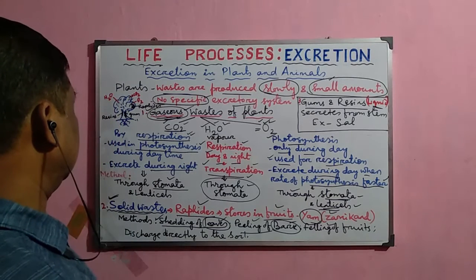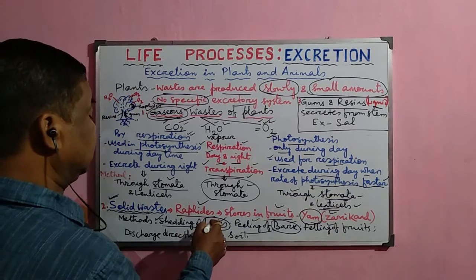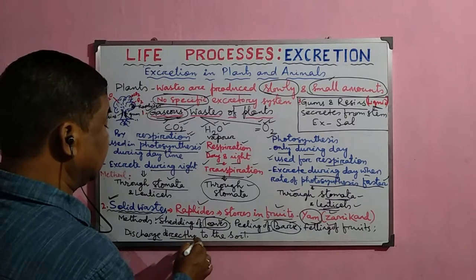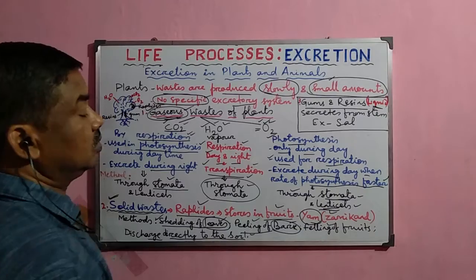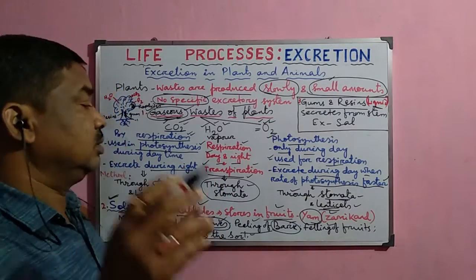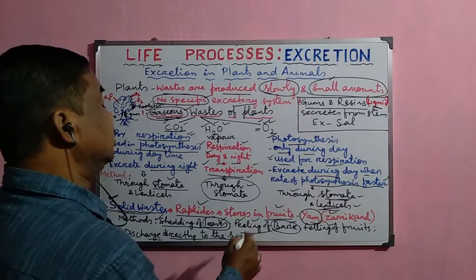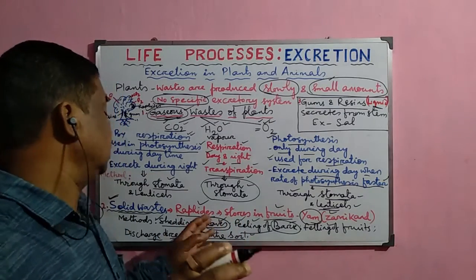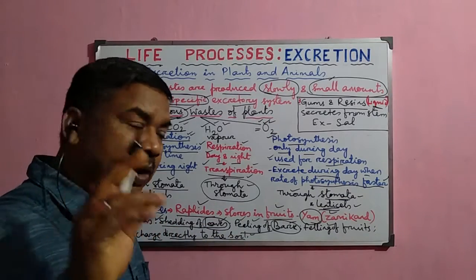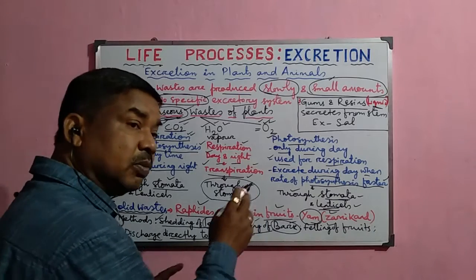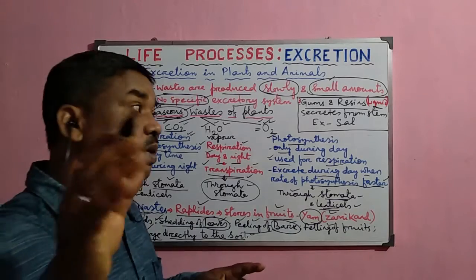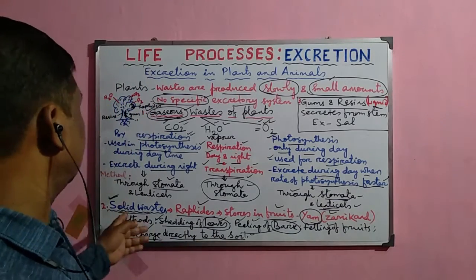Now, these are the three important methods, and in addition to this, there is the discharge of waste directly to the soil from the root. So the root discharges some of the waste material directly to the soil, and the plant gets rid of this waste product either by the shedding of leaves, or while peeling of bark, or while felling of trees, or sometimes they are discharged directly to the soil. So these are the solid wastes.